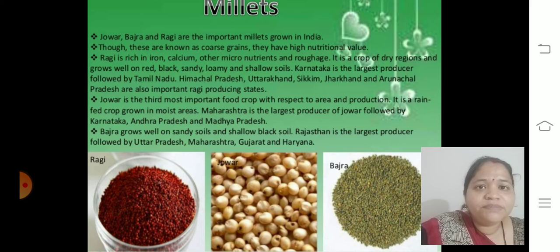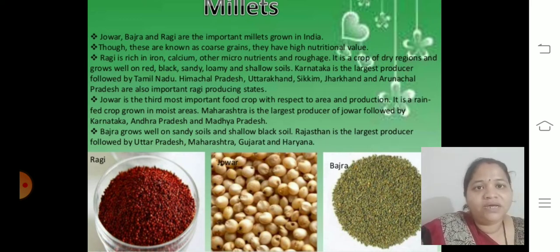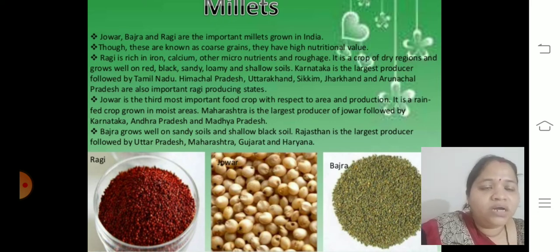Karnataka is the largest producer, followed by Tamil Nadu. It means the largest producer is Karnataka, and after that Tamil Nadu. Himachal Pradesh, Uttarakhand, Sikkim, Jharkhand and Arunachal Pradesh are also important ragi producing states.